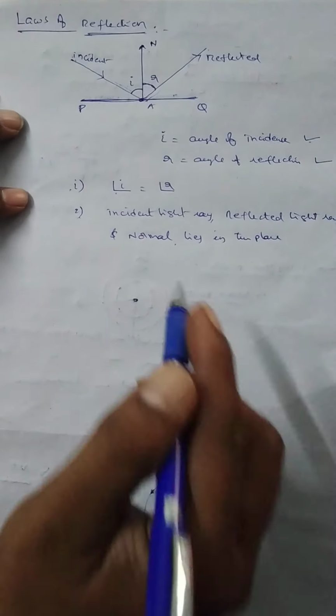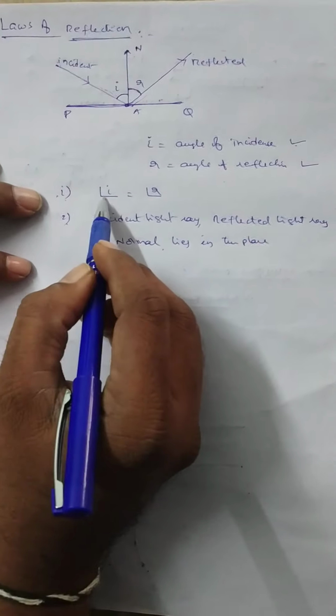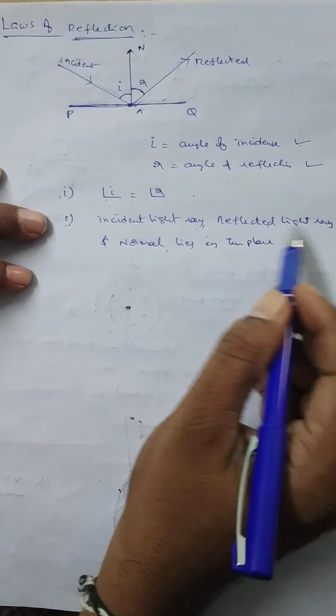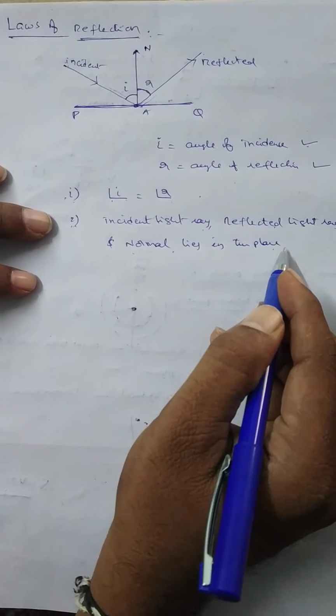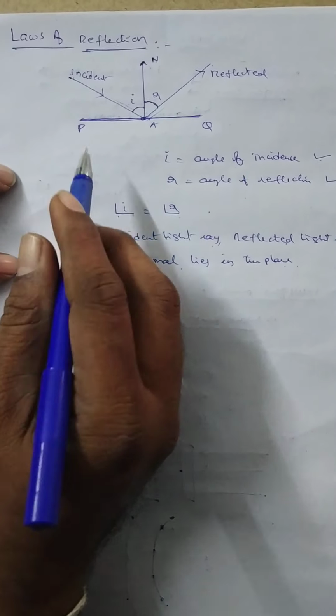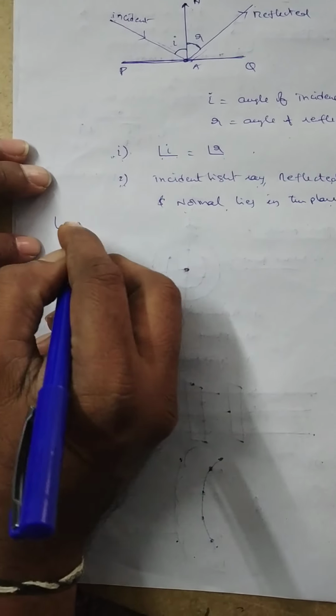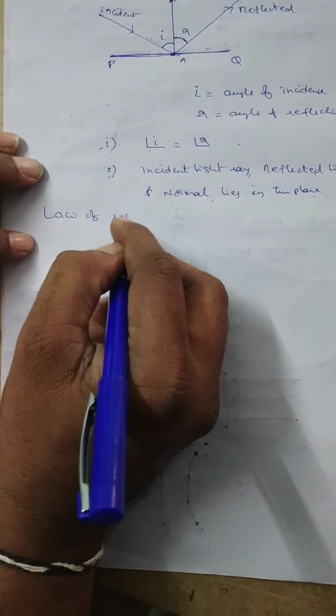So what are the laws of reflection? First one is the angle of incidence is equal to the angle of reflection. Incident light ray, reflected light ray and normal drawn to the surface all lie in the same plane. These two are called the laws of reflection. Second one is the law of refraction. Laws of refraction.